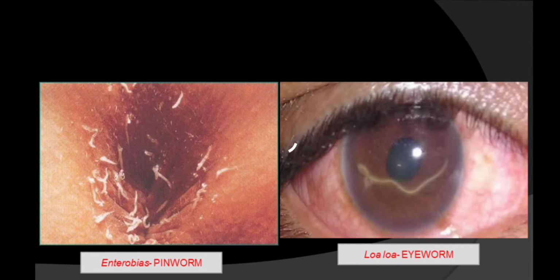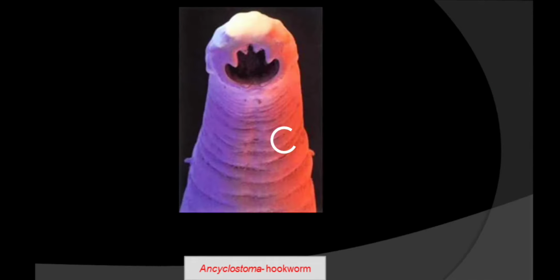Now the next one is Enterobius. This is also known as pinworm. See, small worms are there. These are the pinworms. Then this is Loa loa, inside the eye. You can see this is also known as eye worm. The next one is Ancylostoma. It is also known as hookworm because hook-like structures are present in its mouth. So these are some members of this phylum Aschelminthes. So as you can see how dangerous they are, right?